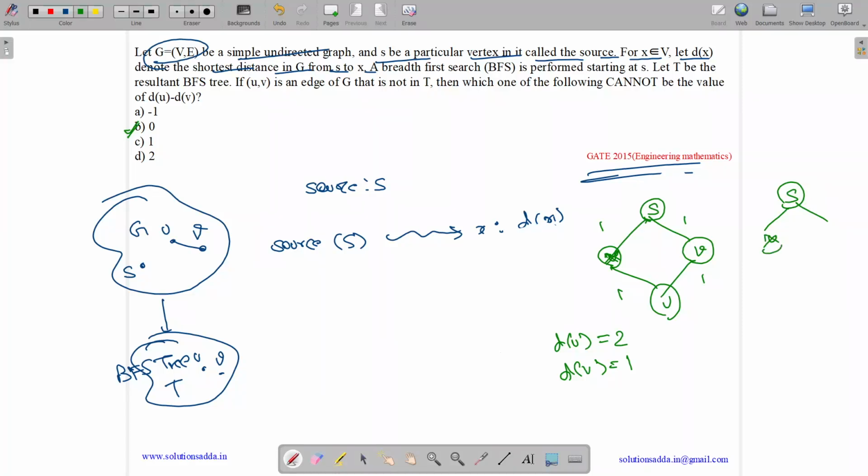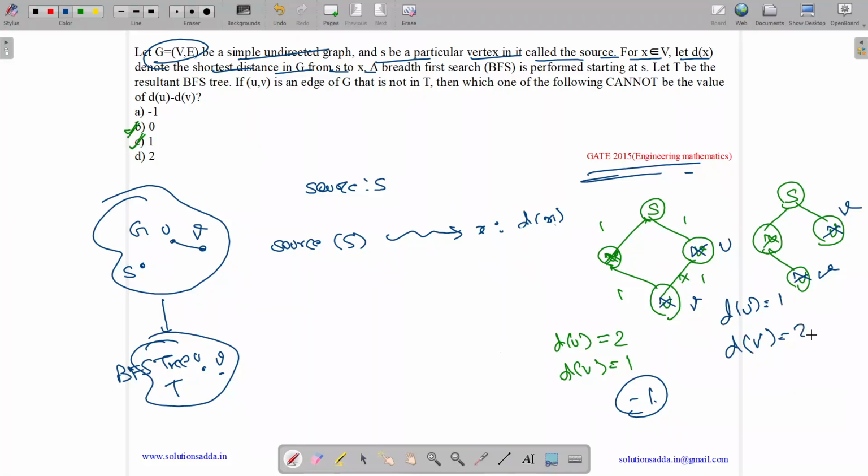And what is our BFS? BFS won't have the UV edge. So BFS can have edges like this and UV won't occur in the BFS. And what is du minus dv? It's 1. So 1 is also possible. And if we replace u and v, the same case will occur. Here we will have v, and here u. Then du minus dv is minus 1, because du is 1 and dv is 2. So 1 and minus 1 are possible.